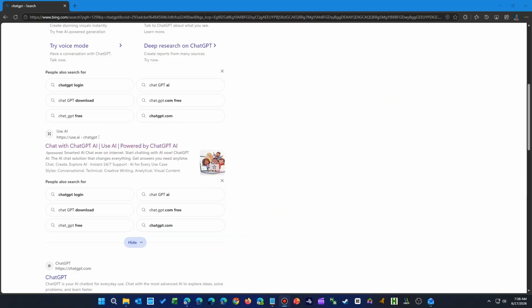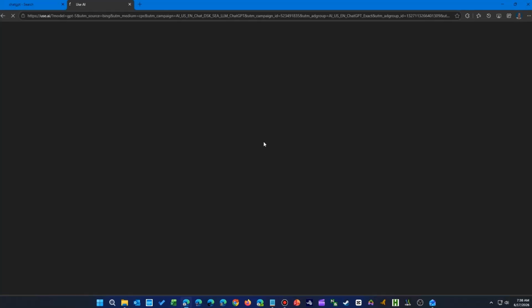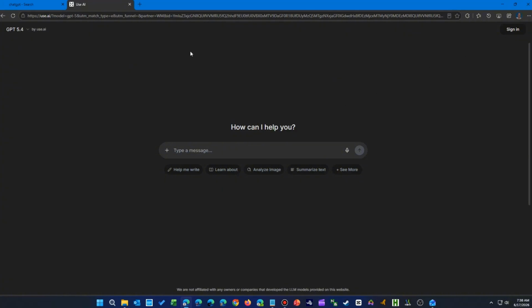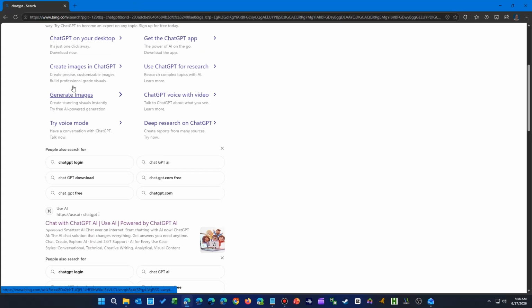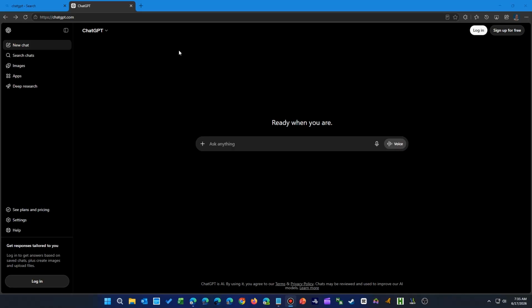So first we're going to open up a browser and go to ChatGPT. You'll end up with things listed, including those that are not the real ChatGPT. For example, you see here that we have use.ai. Although it's powered by ChatGPT, there's no need to go through a third party. We go down the page and click on chatgpt.com, the actual ChatGPT website.